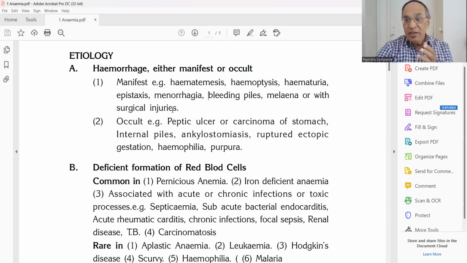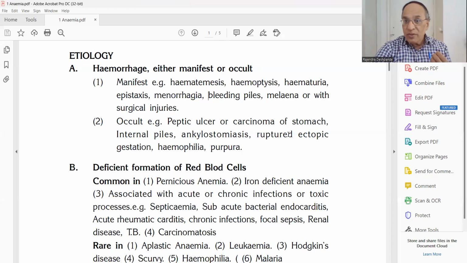or with some surgical injuries. If a recent operation has taken place and there is a small bleed inside your body, that can also create an anemic condition. Now the occult is like a hidden one. In peptic ulcer, a small bleeding will continue and that will not be easily seen or easily diagnosed.